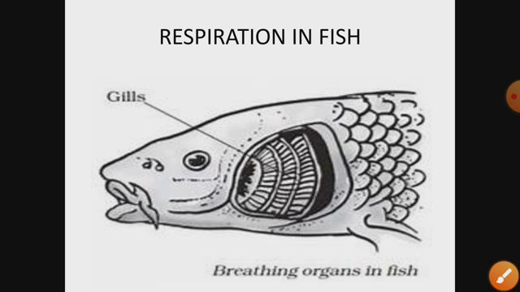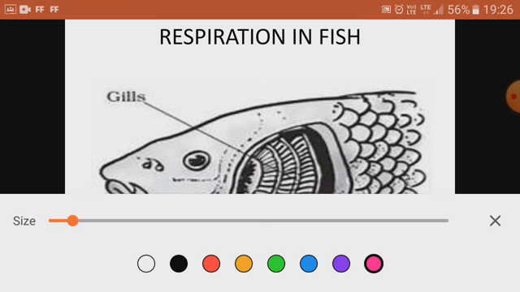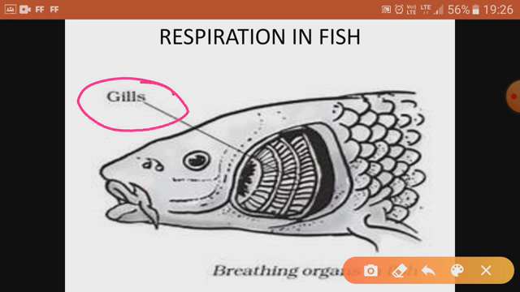Then we have the fish. In the case of fish, they have gills for respiration. Gills are richly supplied by blood capillaries, so through gills they respire.